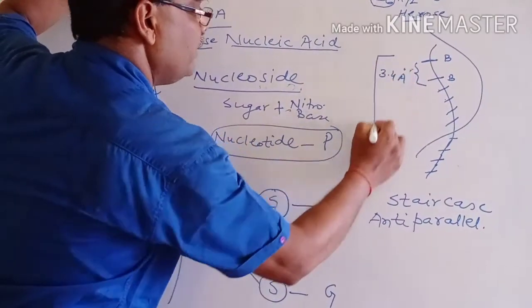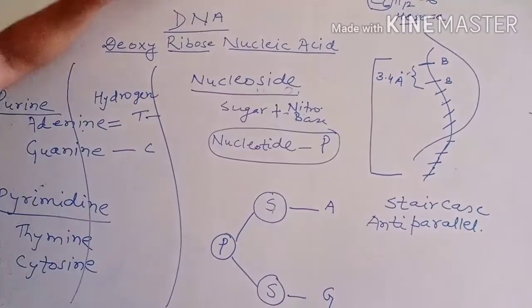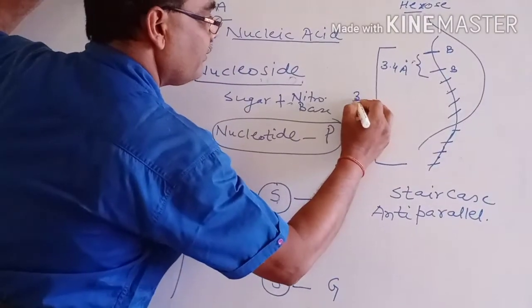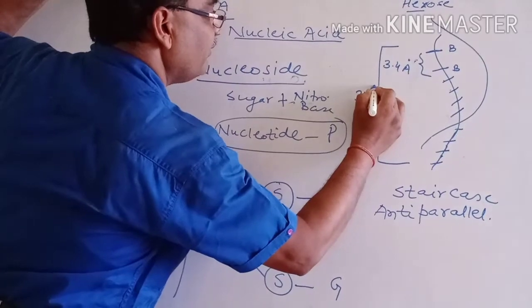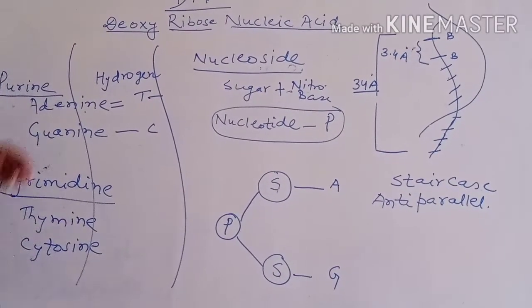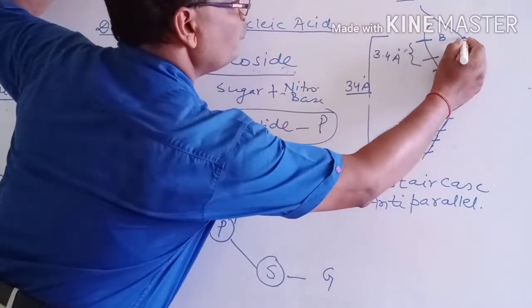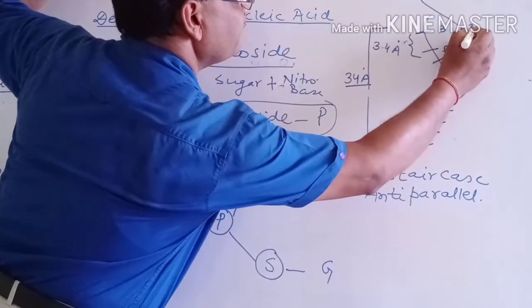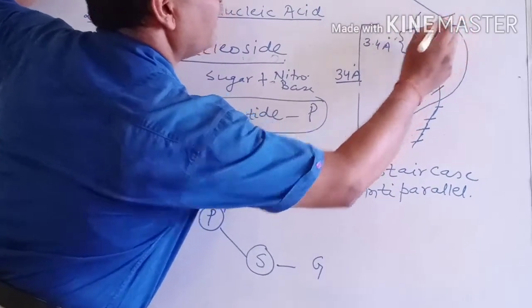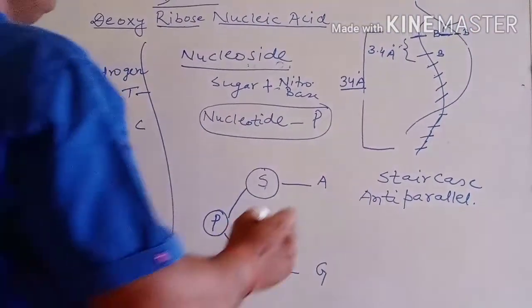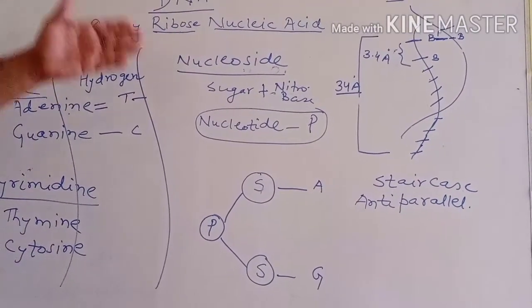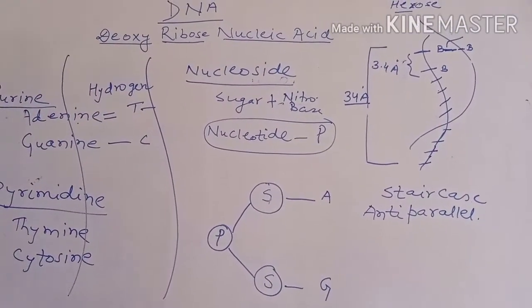So the meaningful helix of DNA is 34 angstrom long, and two nitrogenous bases are at the distance of 20 angstrom. So this is the structure of a DNA.